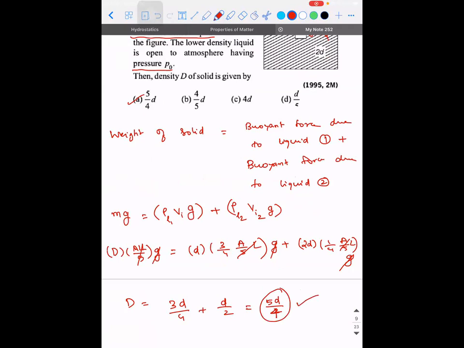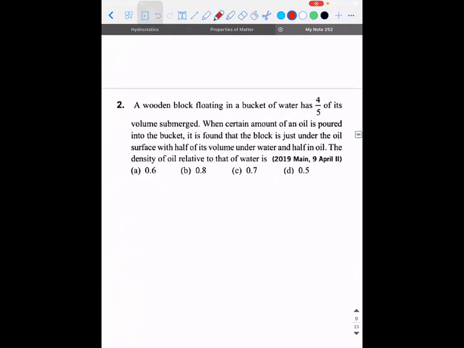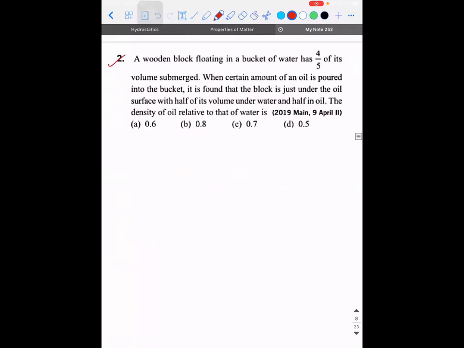Okay. Using the same logic, think how you are supposed to do this problem. The only difference is you are going to use the concept of law of flotation.